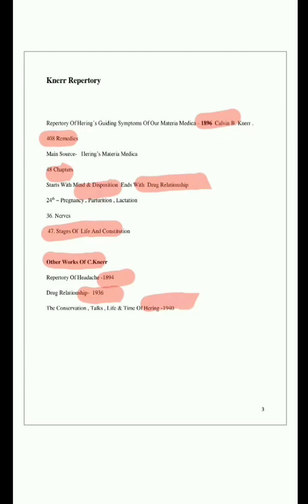I repeat again: in a repertory you have to remember the year, author, number of remedies, number of chapters, then different chapters like pregnancy, lactation, nerves, then stages of life and constitution, and the other works by Knerr.